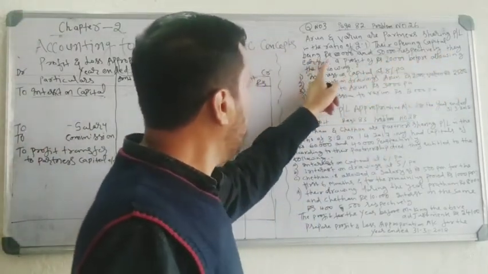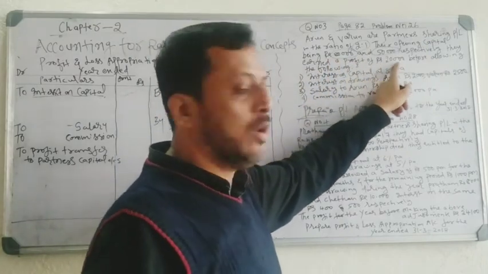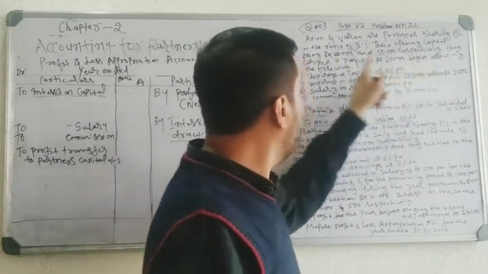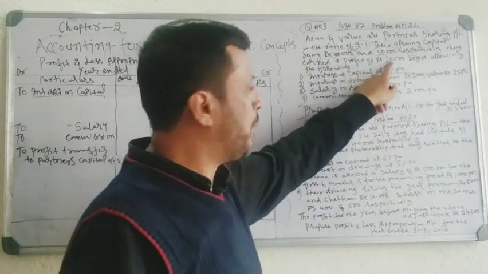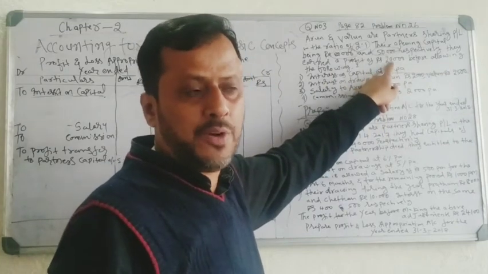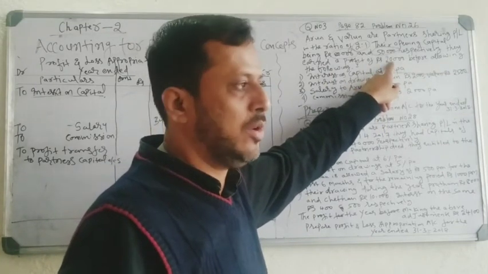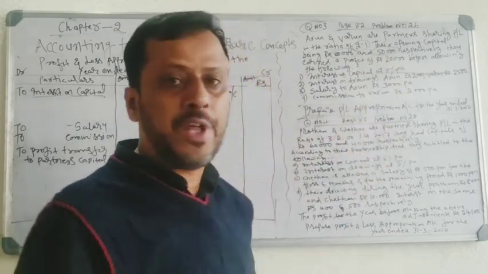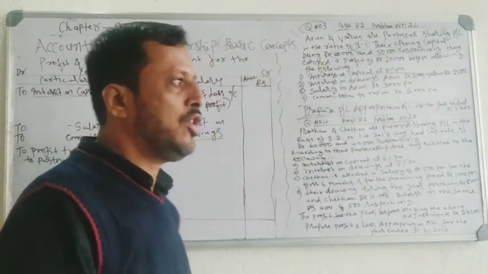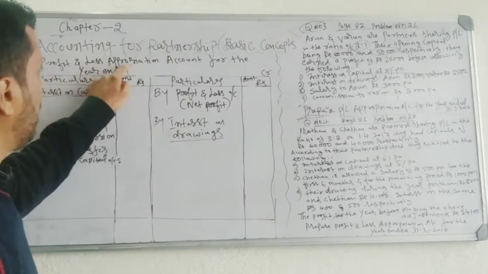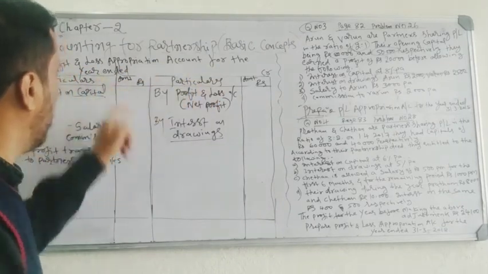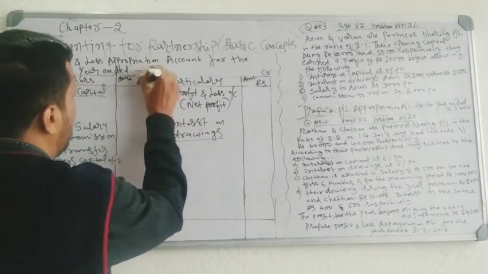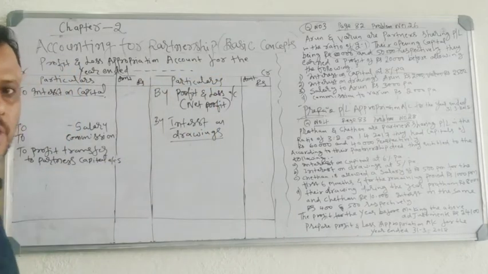They earned a profit of rupees 20,000 before allowing the following. As per profit and loss account, their profit is 20,000. But in this problem, date is not given. So just write profit and loss appropriation account for the year ended dash.